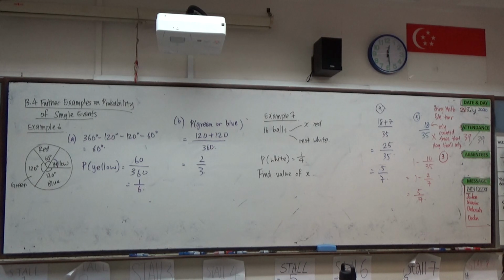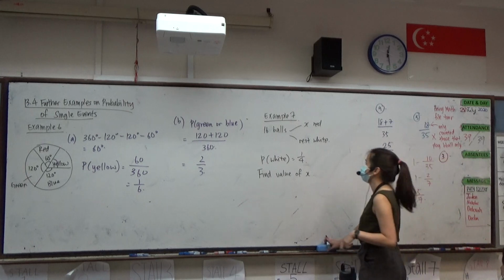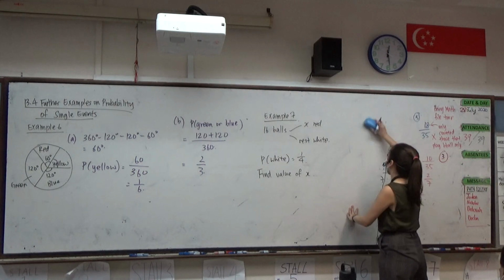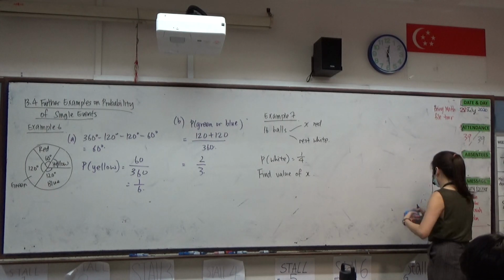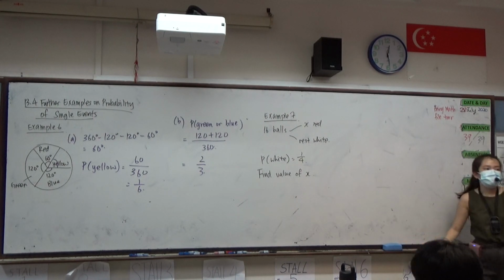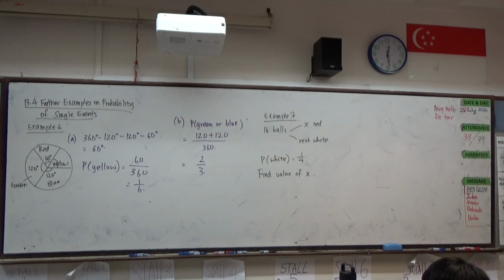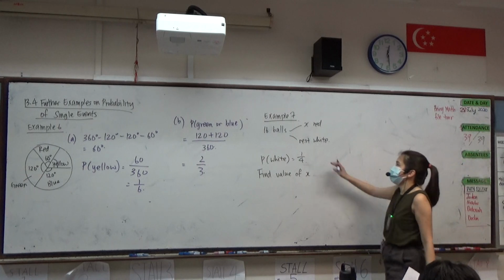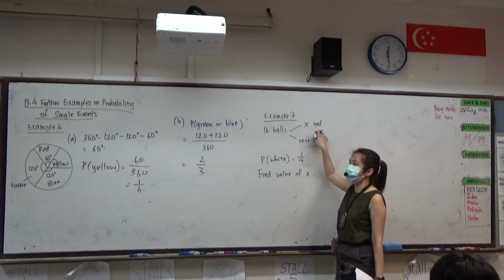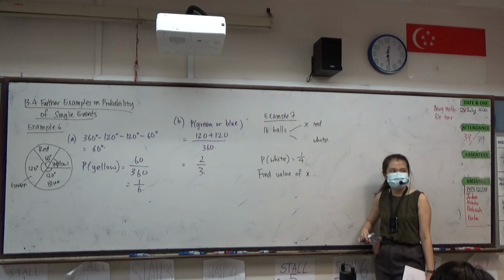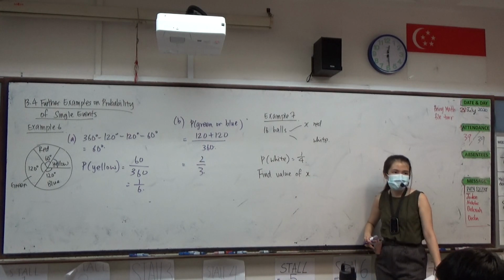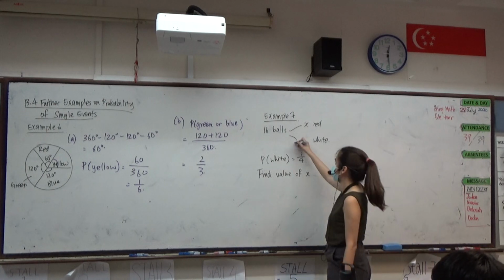The probability of picking a white ball is 1/4. We want to find the value of x, that means to know how many balls are actually red. Since we know the probability of getting the white ball is 1/4, if x is red, how many are white? 16 minus x will be white.